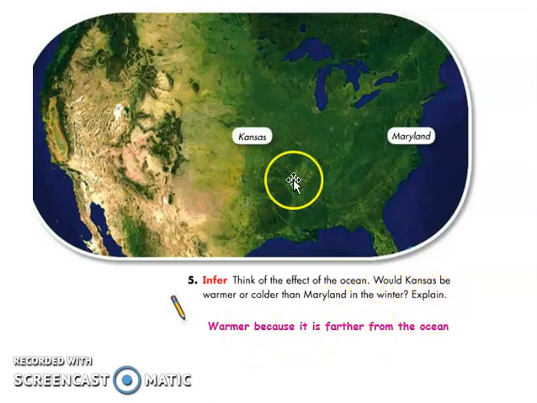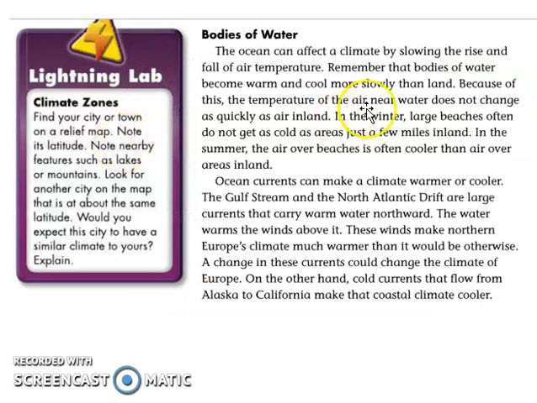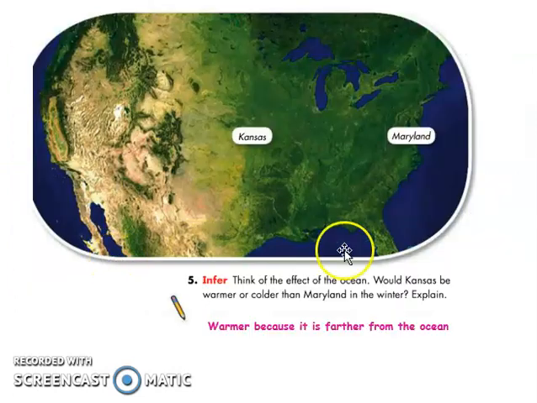Explain. It will be colder because it is further from the ocean. Of course, here it says in your book that bodies of water become warmer or cooler more slowly. So here, since Maryland is near the bodies of water, it will be warmer compared to this one.